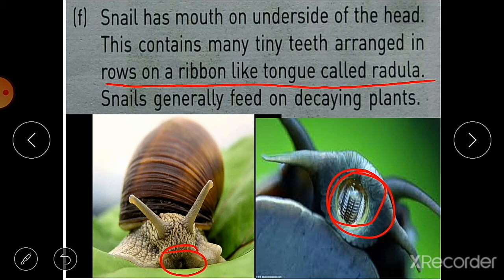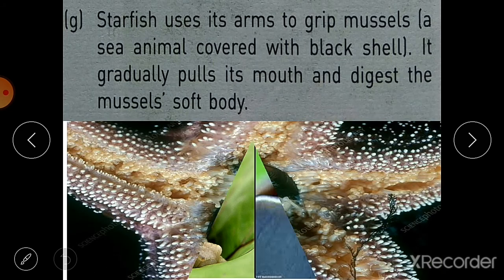There may be 14,000 tiny teeth in the mouth of a snail. How many? 14,000 teeth. So the rows of these teeth on a ribbon-like tongue is called radula. This is the snail, garden snail you can say.